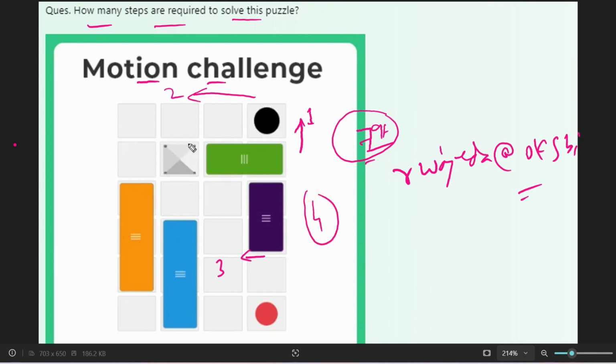This is an obstacle, you cannot overlap this, but you can overlap this. So a total of 4 steps are required to move this red circle to the black circle. Here, as you can see, only a few figures are present, but as you go to the next level, more figures and more circles will be there. So just be prepared for that. This much discussion I needed to do with you guys, and I hope it is helpful for you.